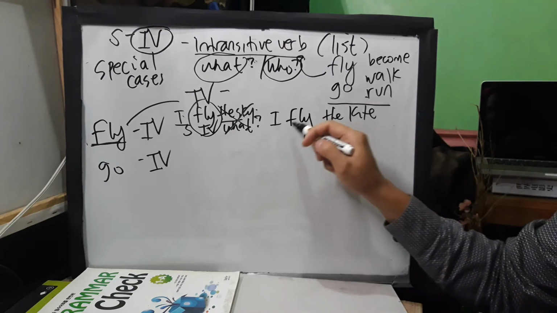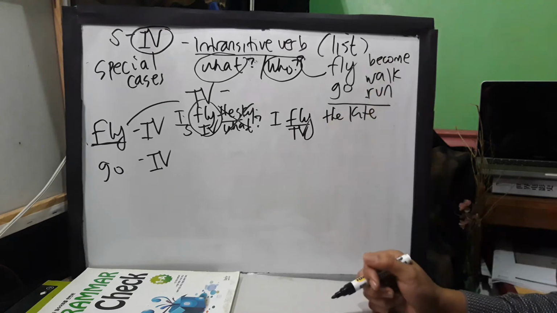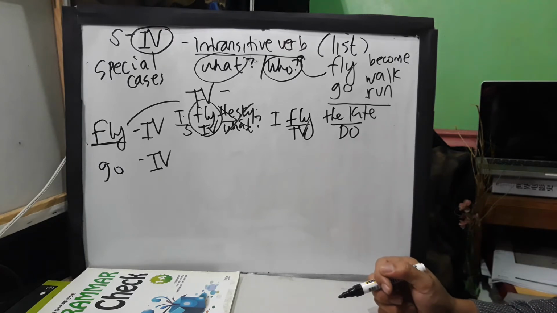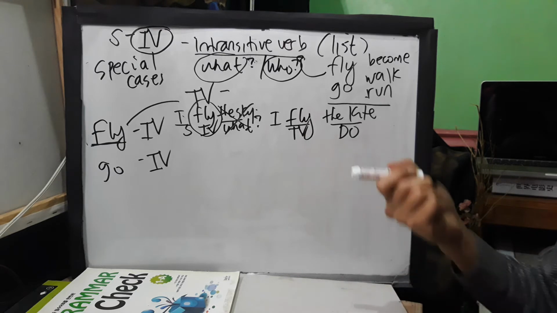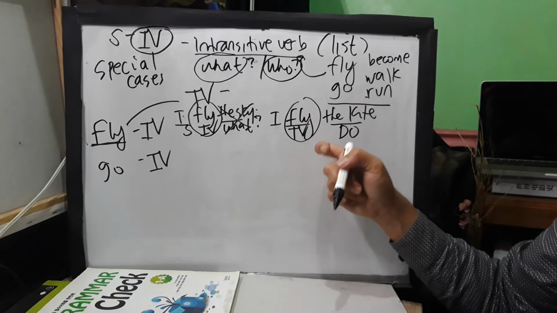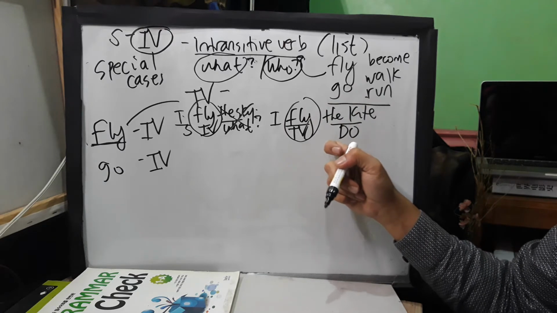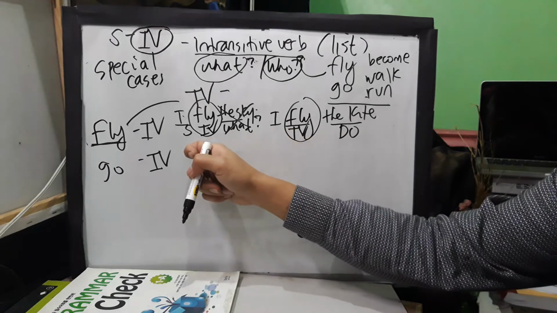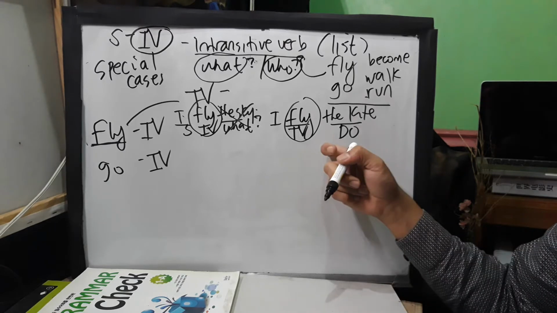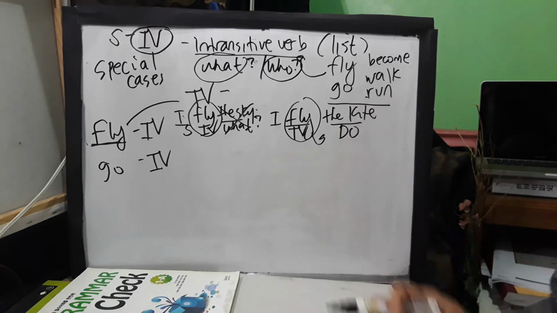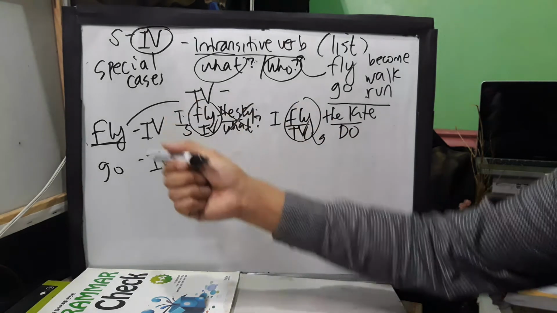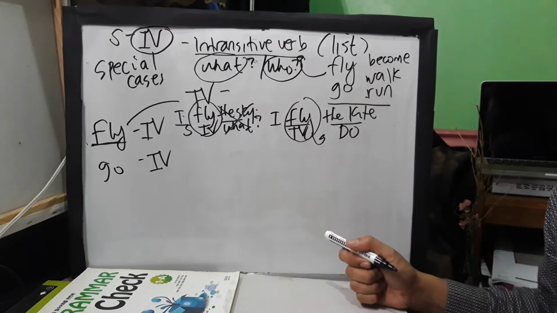Because if you check the meaning of the verb fly, fly has another meaning, and in that case it can be used as transitive. For example, you can say, I fly the kite. So in this case, fly is used as a transitive verb, because it is followed by a noun. When I say I fly the kite, or the little boy flew the kite, fly here is used as a transitive verb. Again, if you see the list, fly is included in intransitive verbs, but if you check the meaning of verbs, fly has another special meaning. That is how technical studying grammar is.